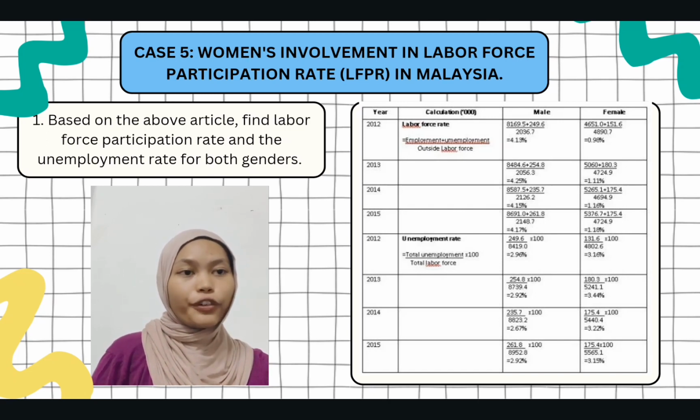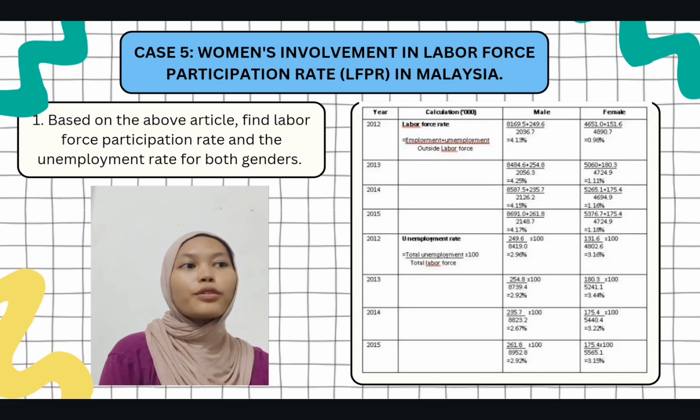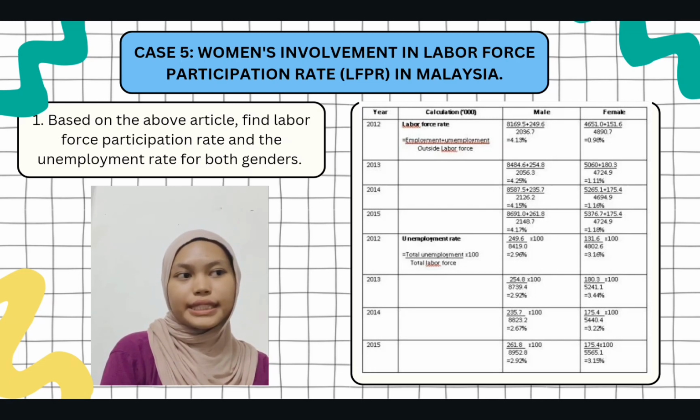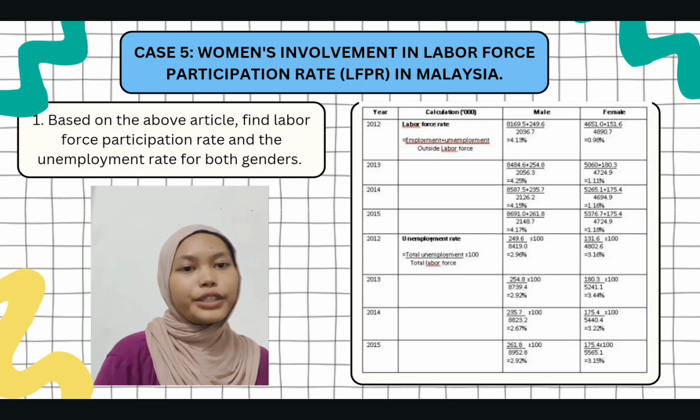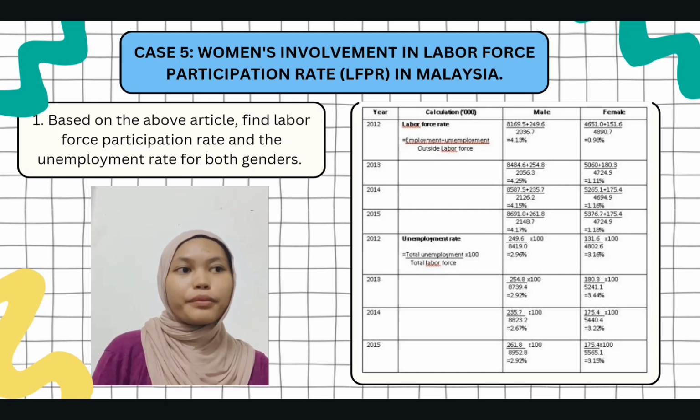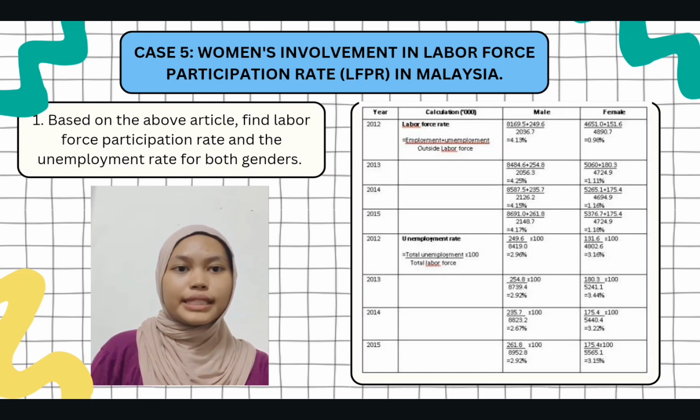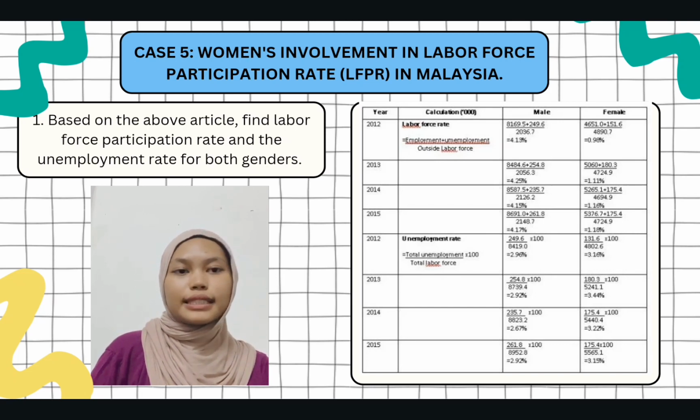For 2014, male got 4.15% and female got 1.16%. For 2015, male got 4.17% and female got 1.18%. The next one is unemployment rate, by using the formula total unemployment divided by total labor force times 100. For 2012, male got 2.96% and female got 3.16%.